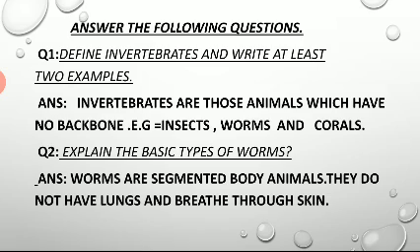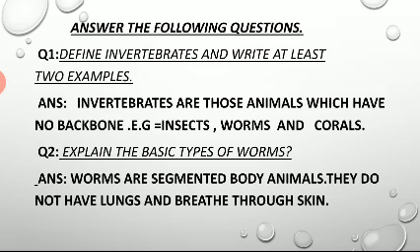Answer: invertebrates are those animals which have no backbone. E.G. insects, worms and corals. Now revise with me.